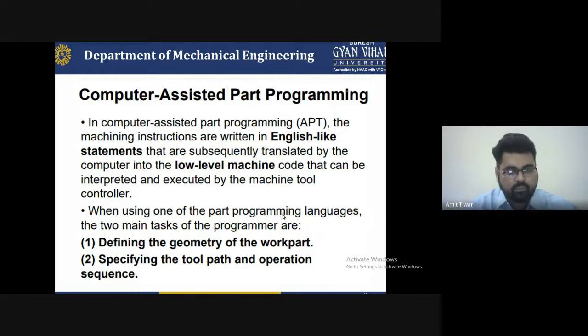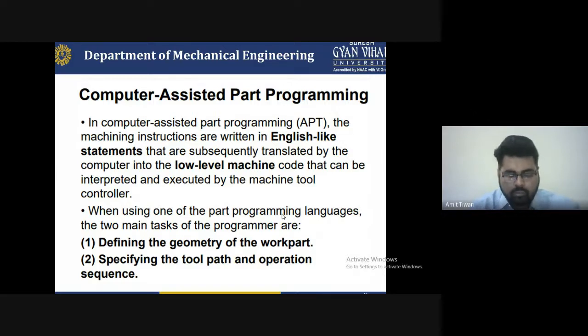The second part is to specify the tool path and operator sequence. Specifying the tool path indicates what type of tool you are using. If you are using a drilling machine, there are different types of drills available. What type of drill you are using for that particular operation will be selected automatically: you just provide the command, and it will be changed as per the requirement, or it will be operated until it is stopped by the operator.